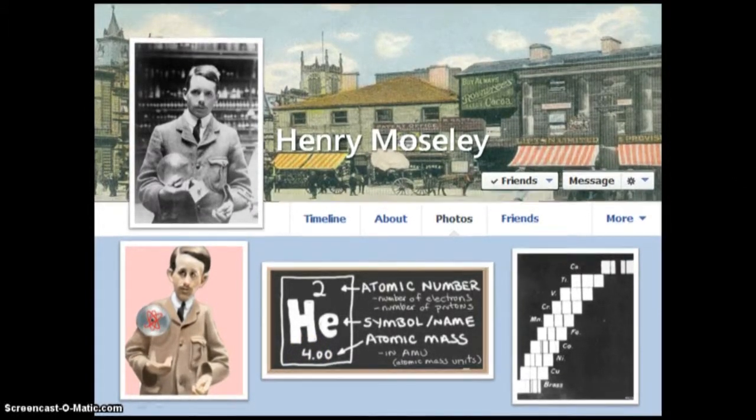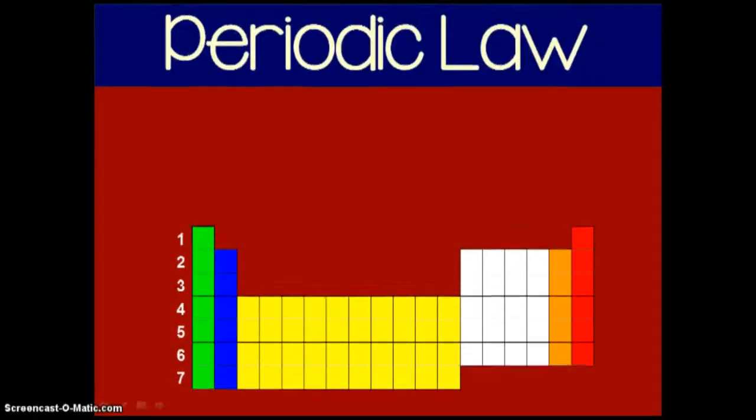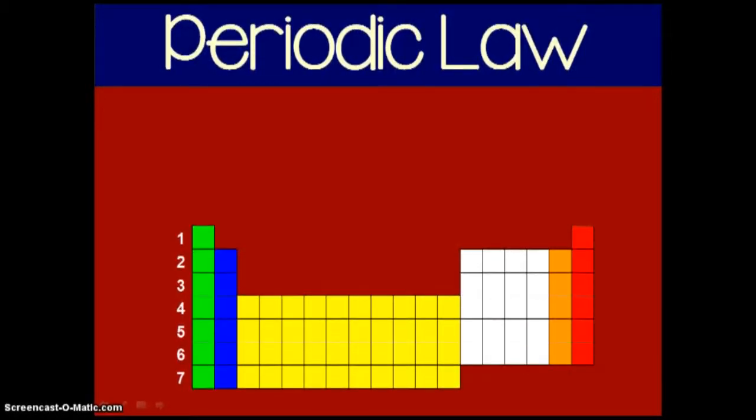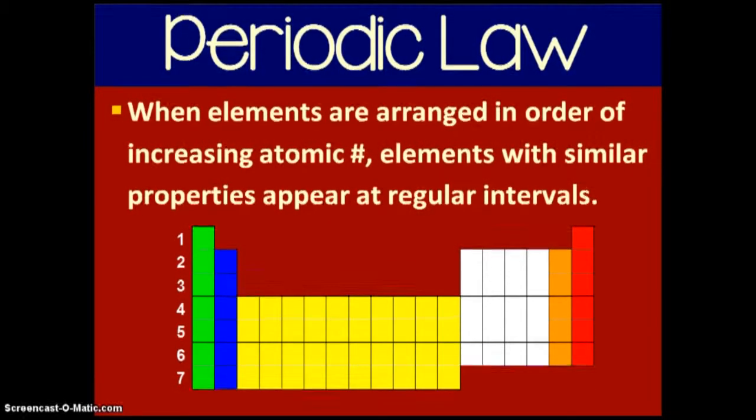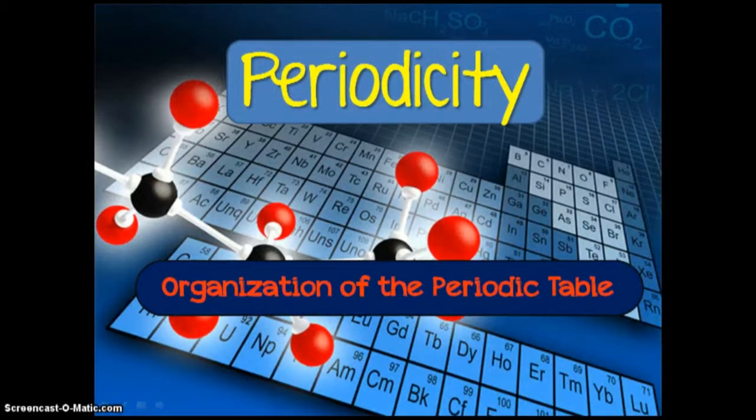So be careful, because of course we do have two last names with the letter M. Mendeleev, the father of the periodic table, and then Moseley, who just kind of came in and fixed it up a little bit. So Mendeleev was credited with being the creator of this idea of periodic law, which states that when you arrange elements in order, and now refined to in order of increasing atomic number, thanks to Moseley, you will start seeing that elements with similar properties appear at regular intervals. They appear periodically. So that takes us now to looking at how the periodic table is organized.